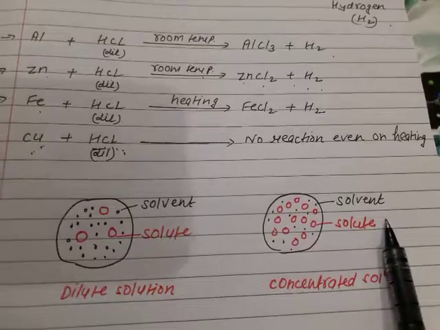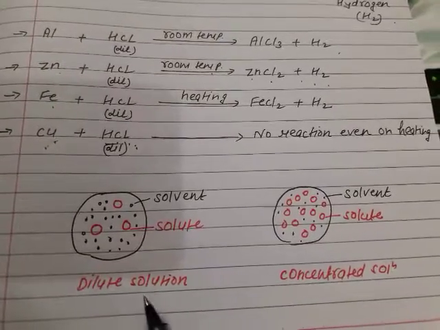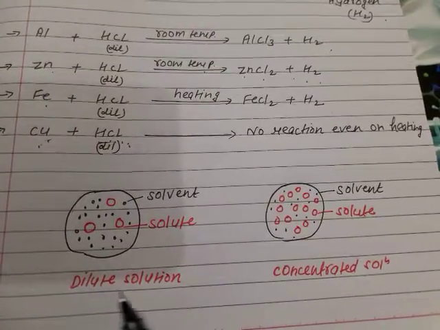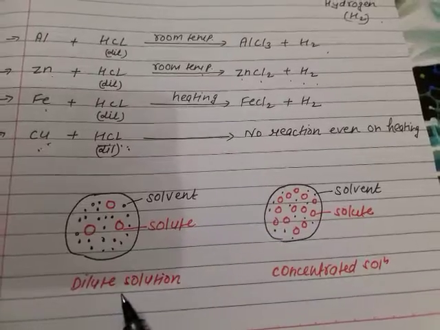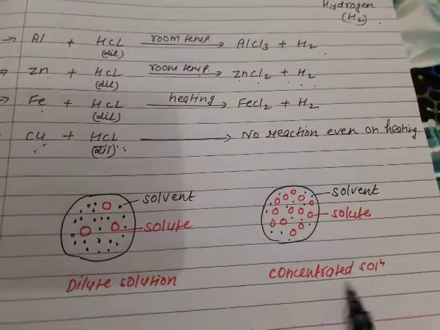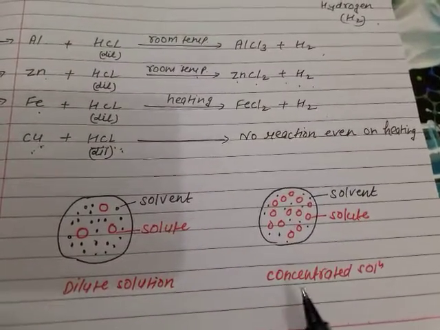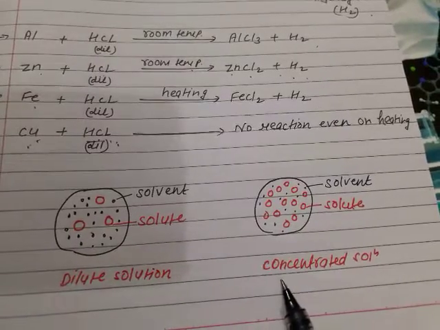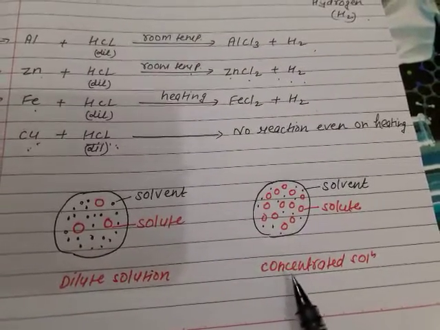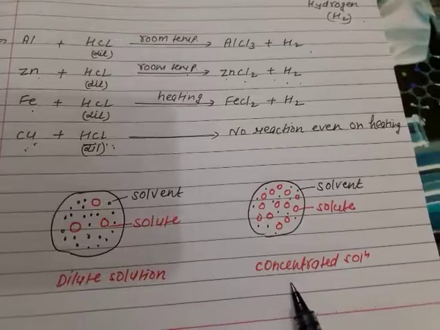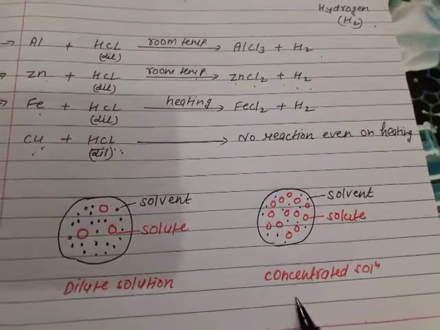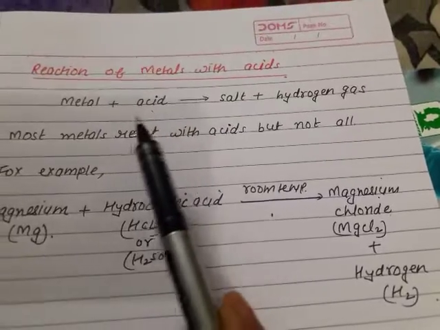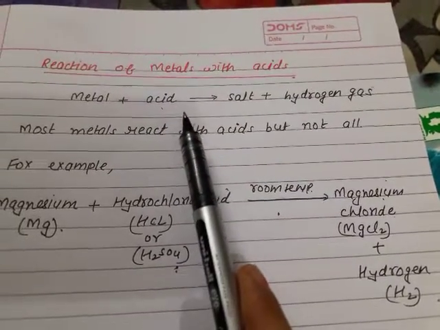So metals react with dilute HCl or dilute H2SO4, not with the concentrated solution, because in case of a concentrated solution, the contents will become very warm and the reaction will be very vigorous. So metals react with dilute acids, and what do we get?